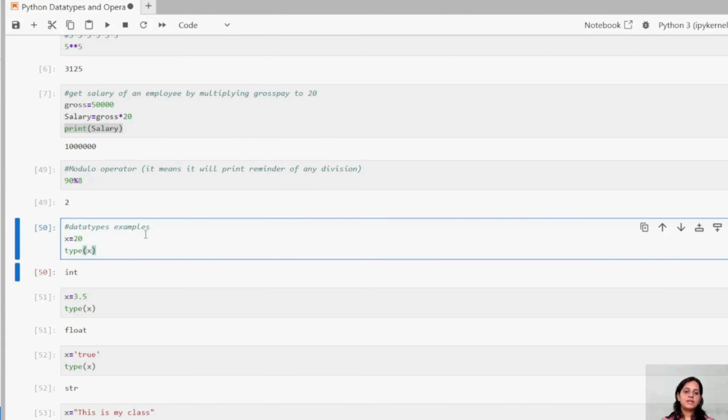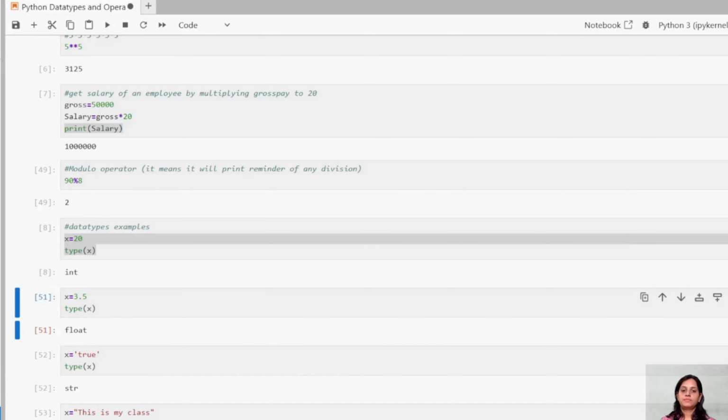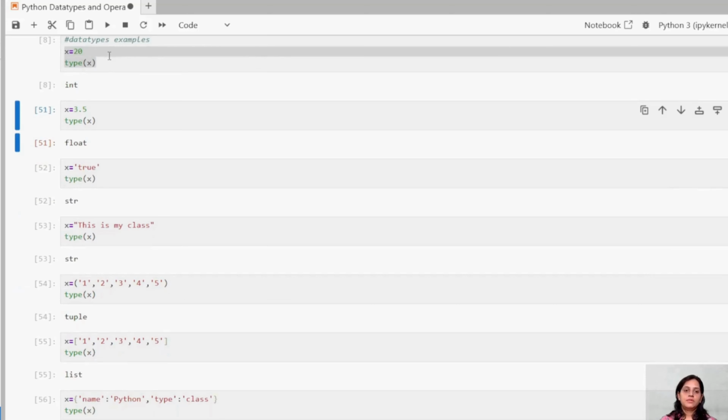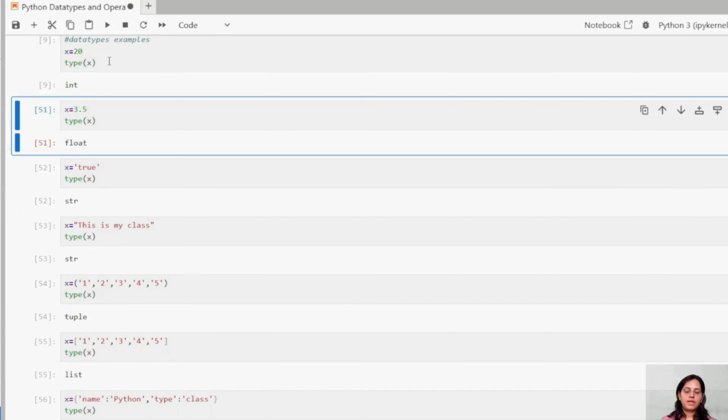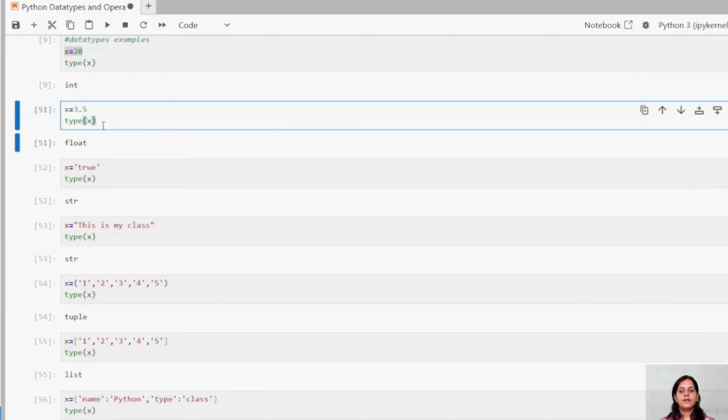We will understand a few data types examples, right? This is a numerical type. So here I'm printing a numerical value. Here I want to see what is the type of this variable. So I'm getting int type, right? Similarly here, we have something called float type, right? You can see.